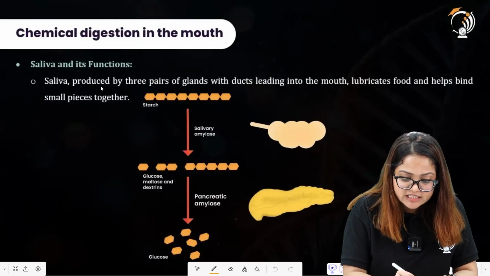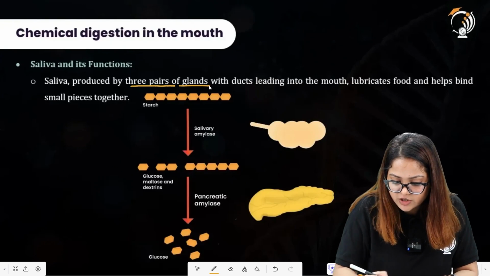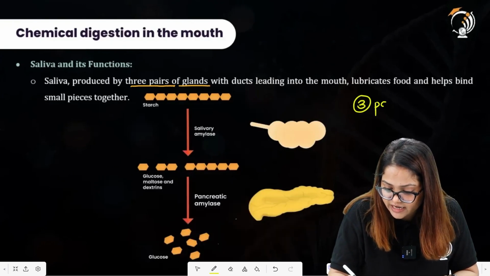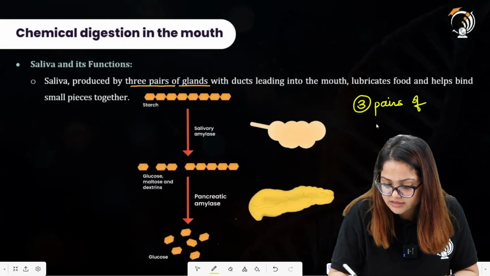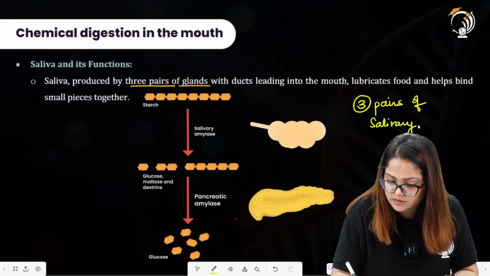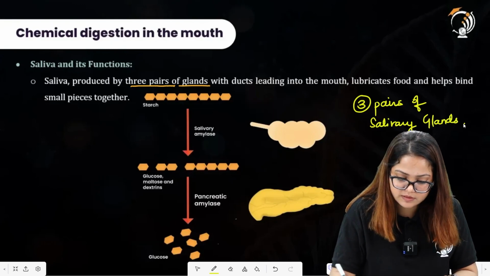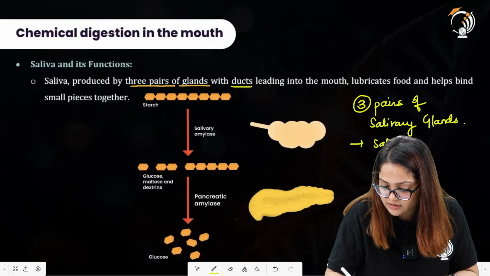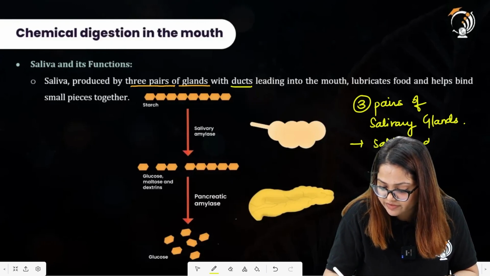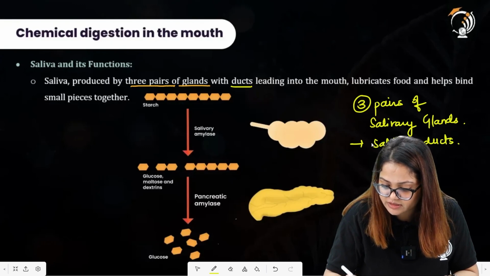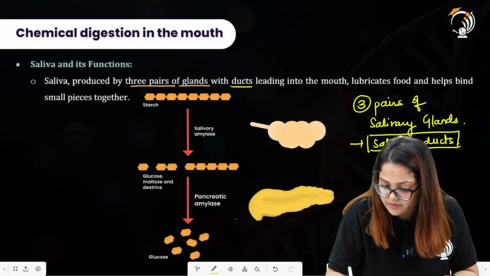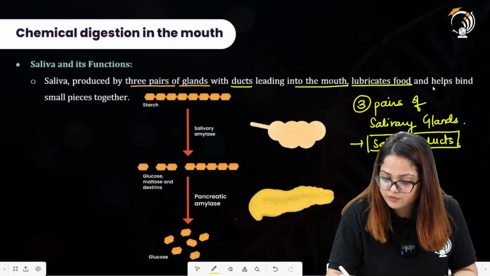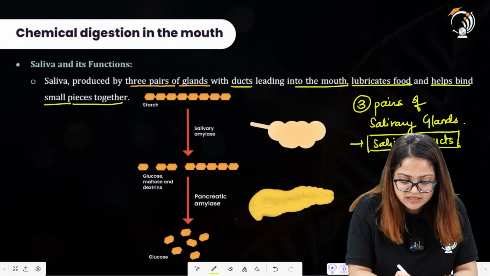Saliva and its function. Saliva is produced by 3 pairs of glands. So how many salivary glands are there? There are 3 pairs of salivary glands present, with ducts. These ducts are salivary ducts. Though they have different names, we do not need to remember the different names of these salivary ducts in our syllabus. These ducts lead into the mouth, lubricate the food and help bind the small pieces together.